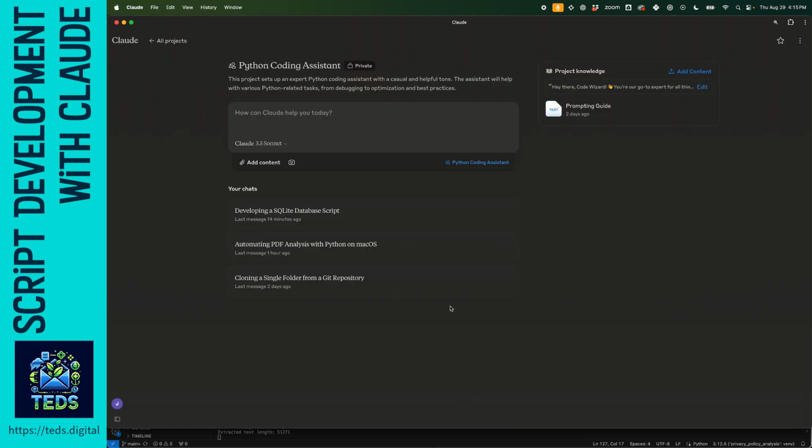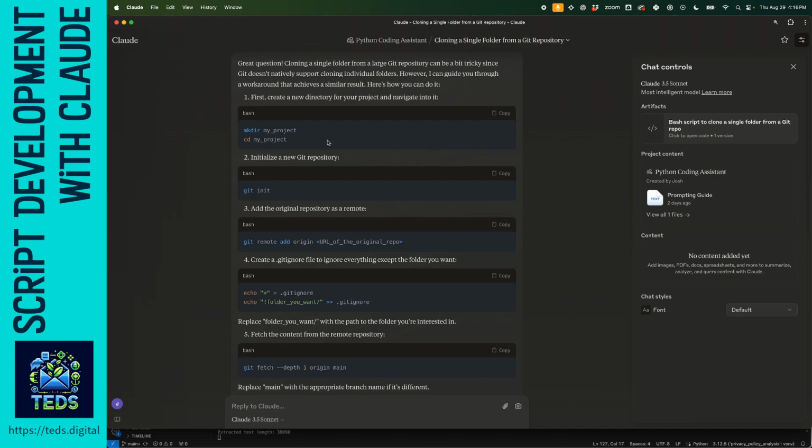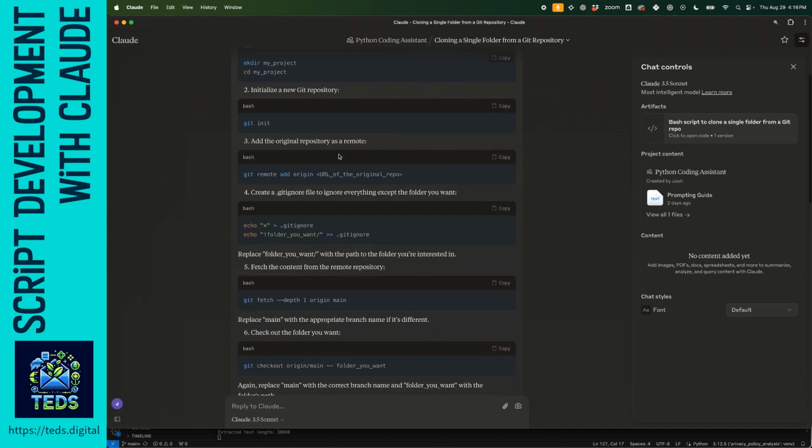Okay, but it's Python. So one of the things is I have this PDF of 1,000 different files that was all in a Git repository, and I only wanted to check out a subset of the files. I didn't want to check out the whole thing, but I couldn't remember the command, and I could have looked it up and maybe spent 10 minutes or whatever, or I could just say, hey, how do I clone just a single folder within a Git repo? And then it takes me through this process of how you would do that.